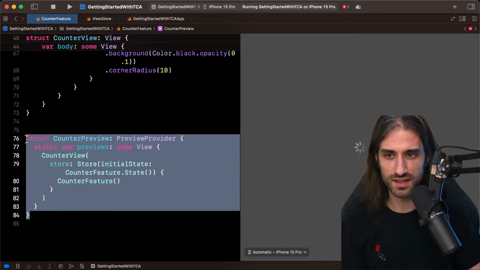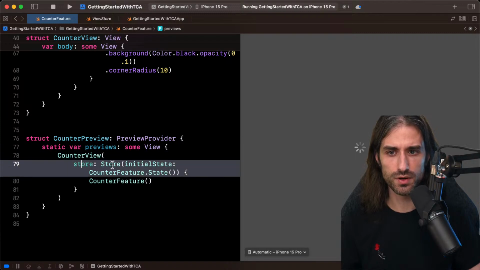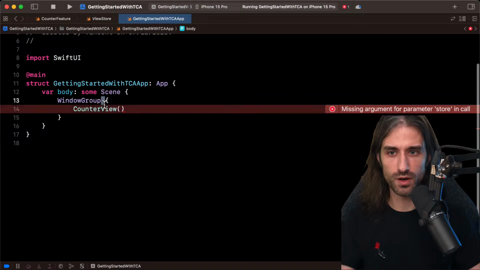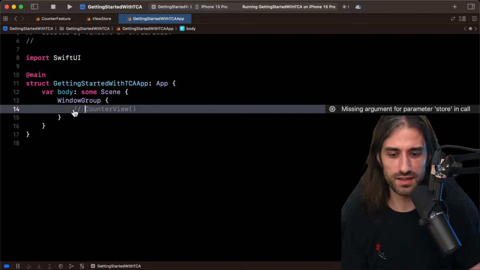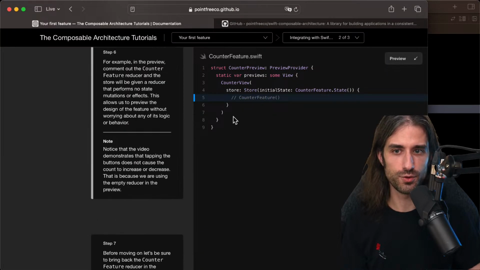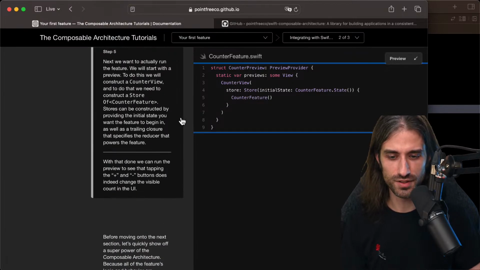So I'm going to fix the indentation so that it's easier to read, like that. So we create a counter view, and for the store, we create a store with an initial state, which is, so it's just building. I think since my project cannot build, it won't run the preview. So I will just comment this. And actually, I think in the tutorial, that's what you were doing in the tutorial also. So I should have done it before.